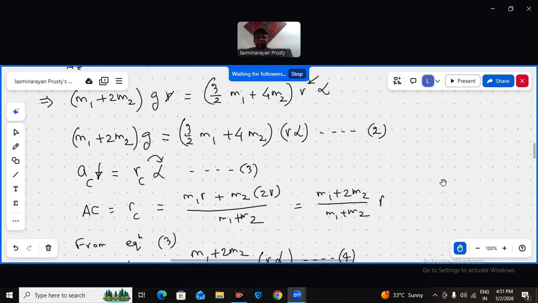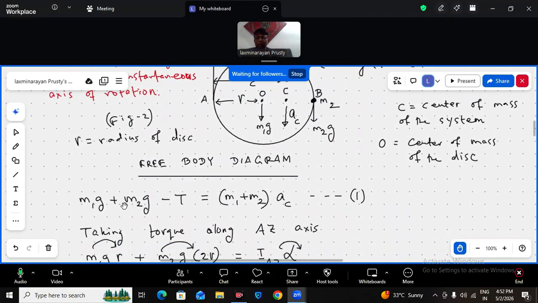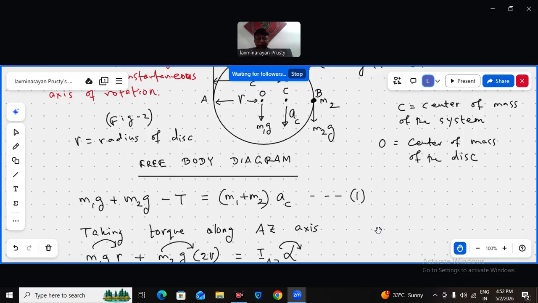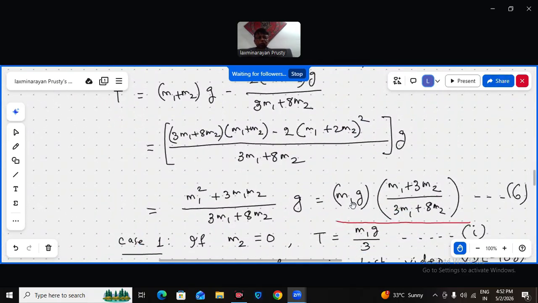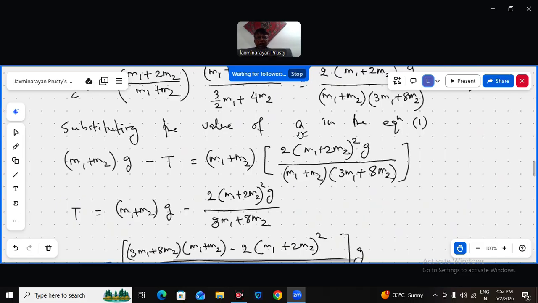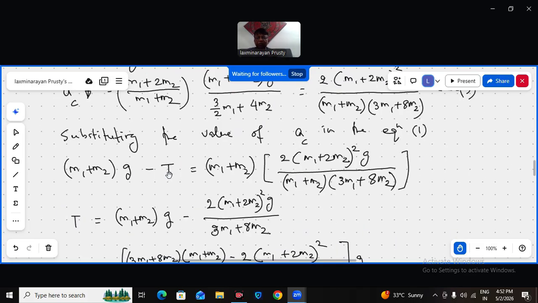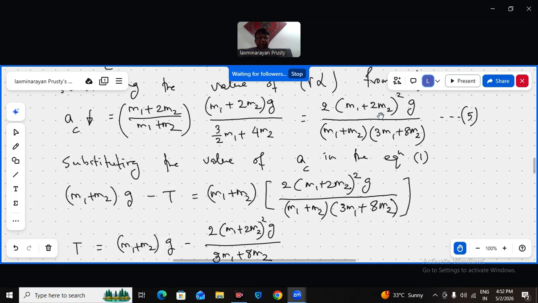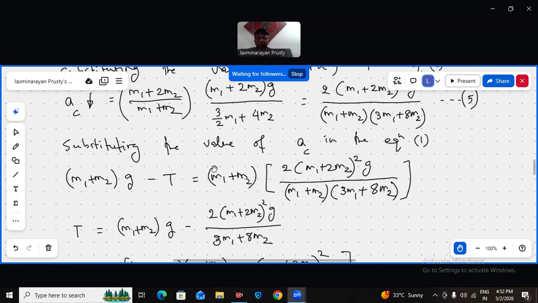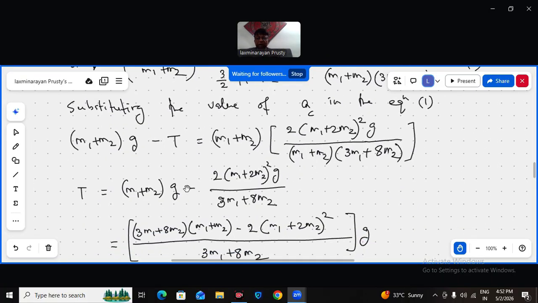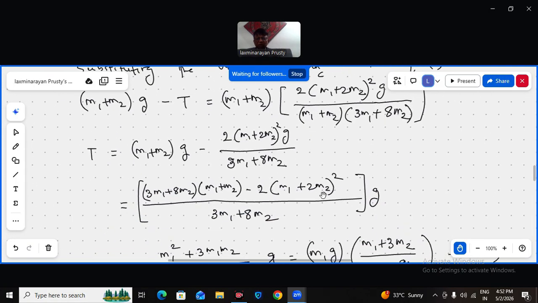तो इक्वेशन 1 में मैंने क्या लिखा? (M1 plus M2) G minus T is (M1 plus M2) into AC. AC हमने निकाला इक्वेशन 5 में, उसको सब्स्टिट्यूट करेंगे. So substituting value of AC in equation 1: (M1 plus M2) G minus T is (M1 plus M2) into AC, which is this. एक ये आपका कट जाएगा इससे. So T will be (M1 plus M2) G minus, M1 plus M2 cancel हो जाएगा. It becomes 2 (M1 plus 2M2) whole square G by (3 M1 plus 8 M2). ये हो जाएगा T.